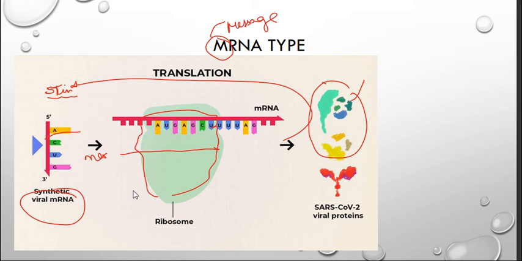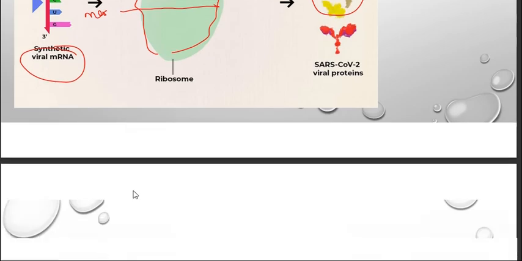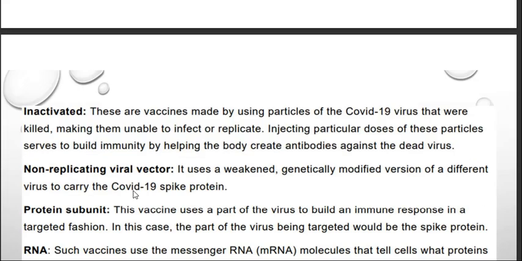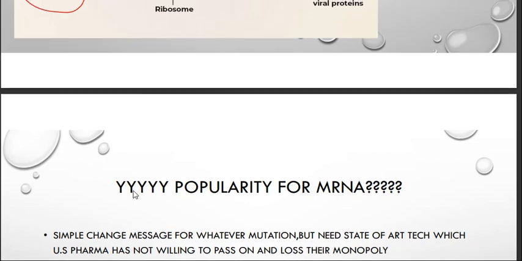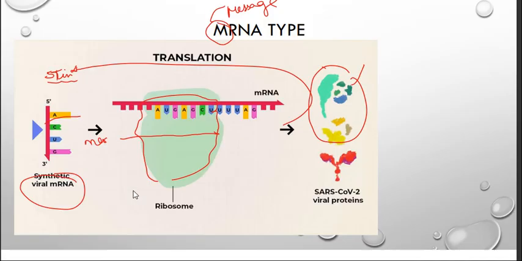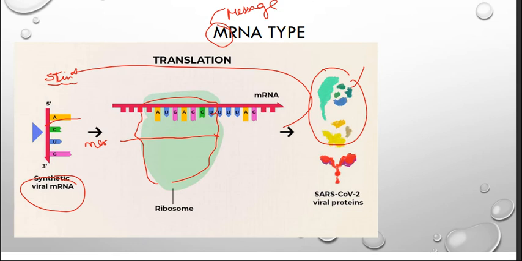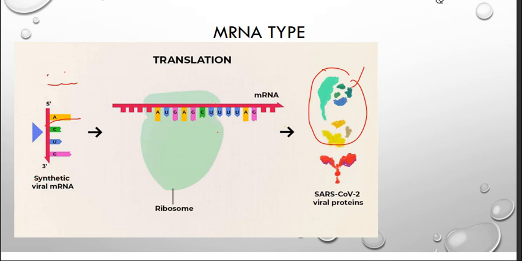So what is our main target here? Coronavirus spike protein, right? Spike protein. So what happens here is, first, let us go into the picture of how this mRNA COVID-19 vaccine actually works.